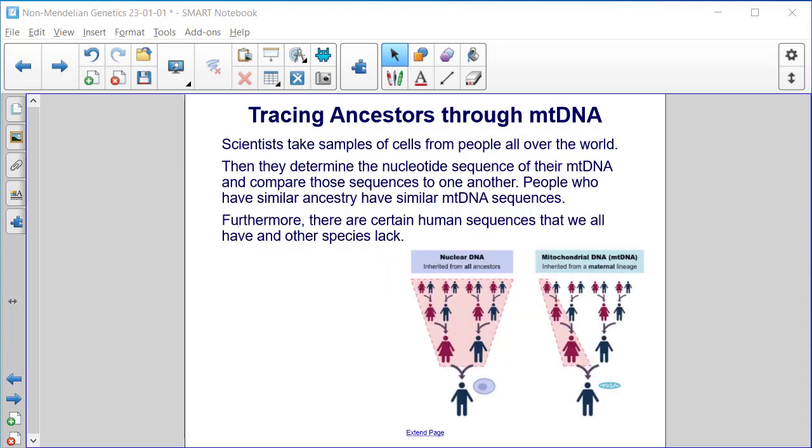Scientists take samples of cells from people all over the world. Then they determine the nucleotide sequence of their mtDNA and compare those sequences to one another. People who have similar ancestry have similar mtDNA sequences. Furthermore, there are certain human sequences that we all have and other species lack.